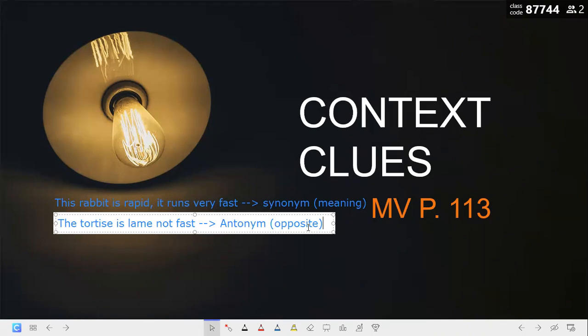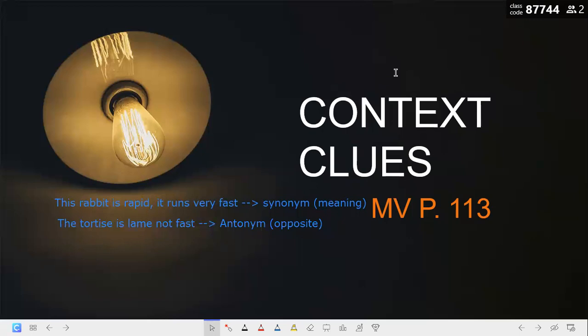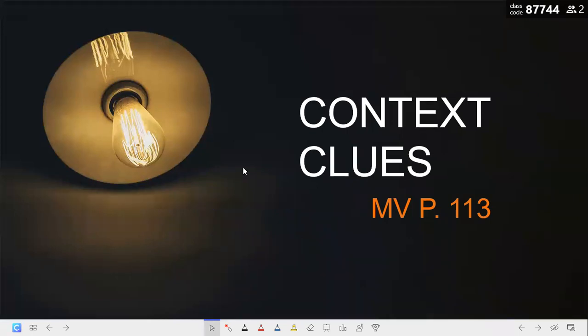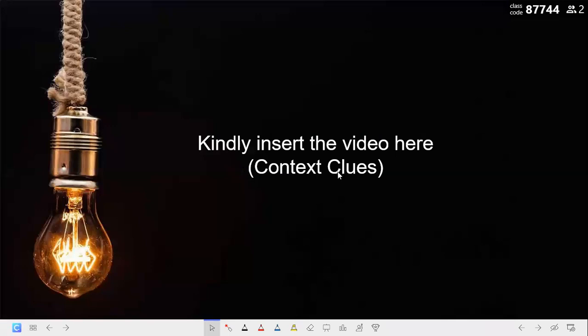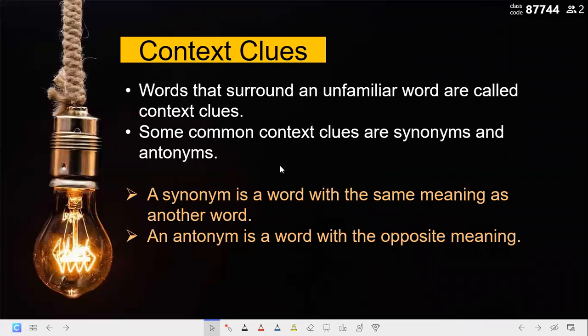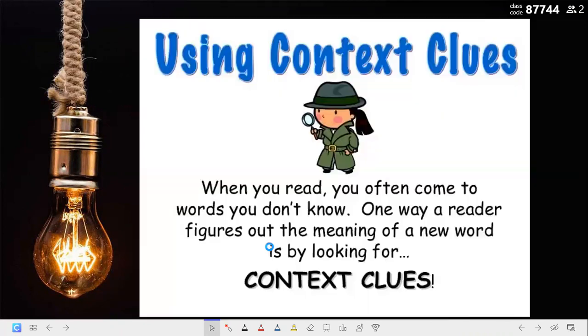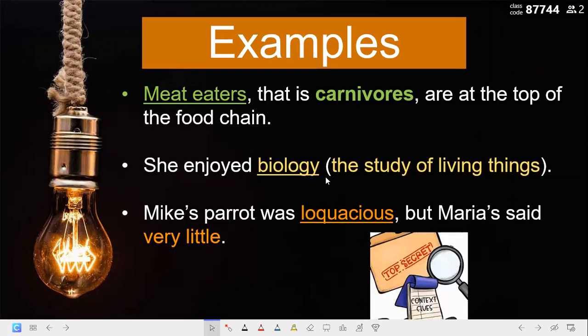Great, guys. 2 minutes. Okay, quizzes. So let me read this here. A synonym is a word with the same meaning of another word, but the antonym is a word with the opposite meaning. We use context clues when we don't know a word. Like here in this sentence, meat eaters, that is carnivores. I don't understand the meaning of carnivores, but meat eaters made it clear for me.